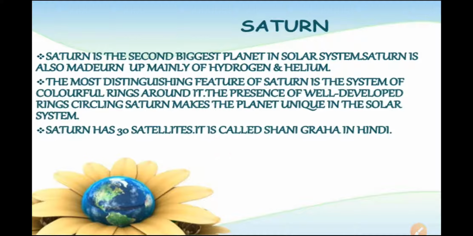So see here, around Saturn there is a beautiful ring, and this makes Saturn unique in the solar system. These rings are not visible with the naked eye, but you can observe them with a small telescope.